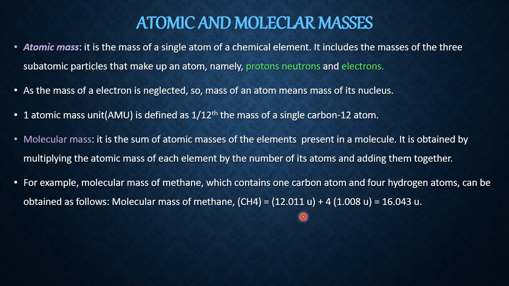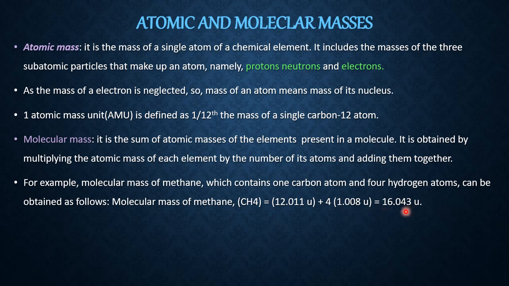U stands for unit. U stands for unified mass, or in a simple way, U stands for atomic mass unit. That means the molecular mass of one methane molecule is equal to 16.043 U, or 16.043 AMU.